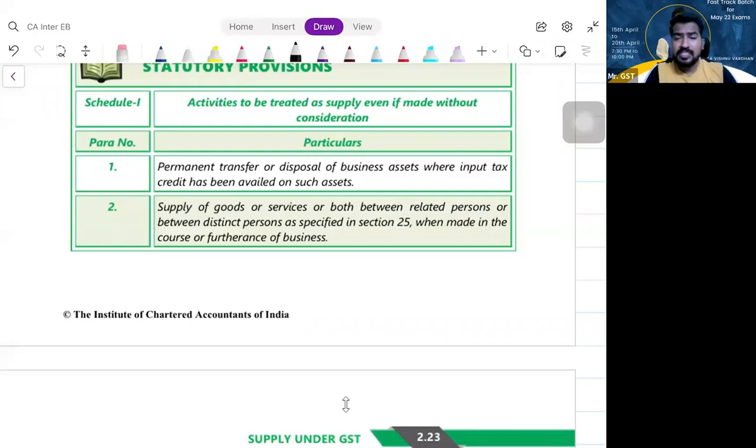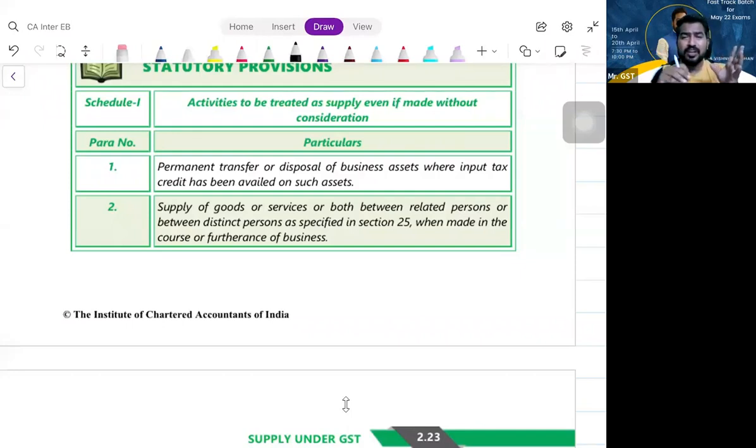Now, do you remember what is distinct person? What is the meaning of distinct persons? Yes, sir. Section 25, subsection 4 and 5. We have discussed subsection 4 will be comparing two different registrations of the same person. So they belong to the same person, but still we are treating them as belonging to two different persons. Clear? Vishnuvardhan registered in Tamil Nadu, Vishnuvardhan registered in Karnataka will be treated as two different persons. Even though Vishnuvardhan is one same person, the two different registrations of the same person will be treated as two different establishments of two different persons.